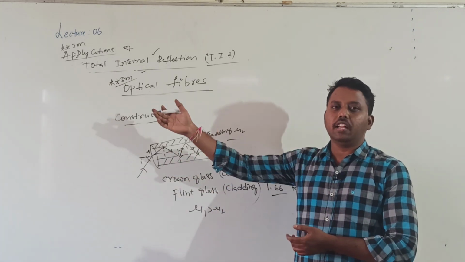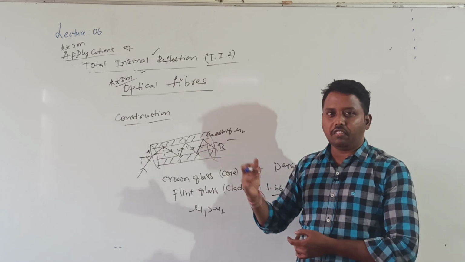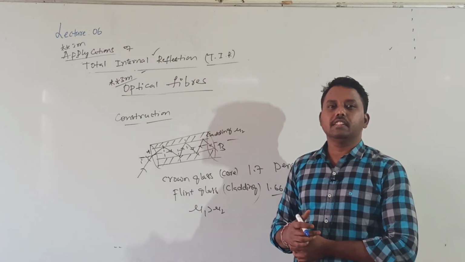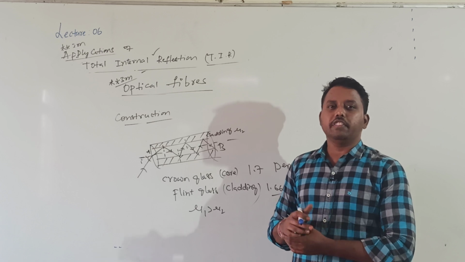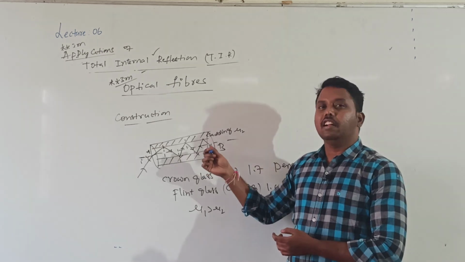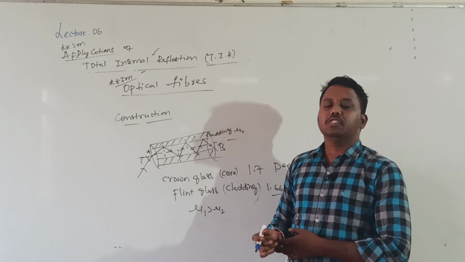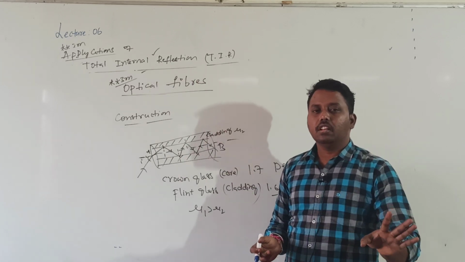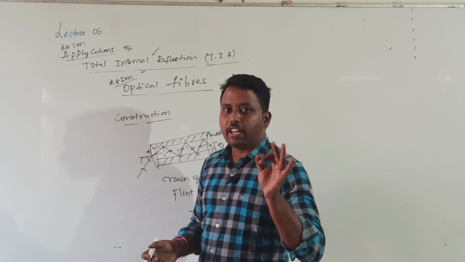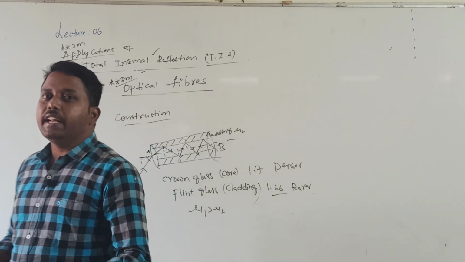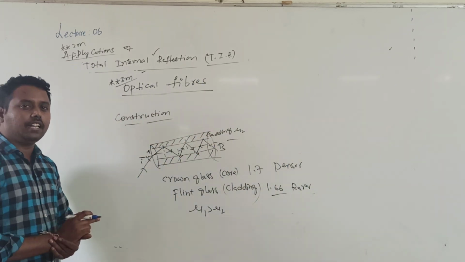When you are using ordinary cable wires or ordinary telephone wires, there is a chance of loss of information. But transferring the information by the phenomenon of TIR causes no loss, so information will be effectively transmitted from one end to another end.